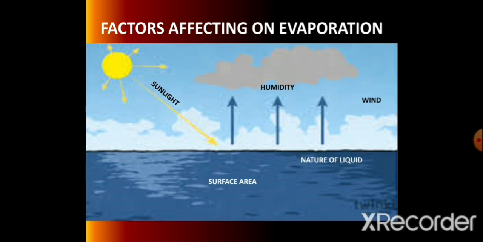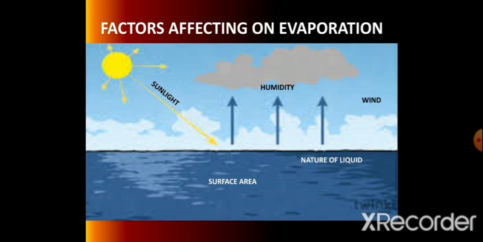It remains on our body and we feel very sticky. So rate of evaporation is slow when air is highly humid. We can say that evaporation is inversely proportional to the humidity of the atmosphere.